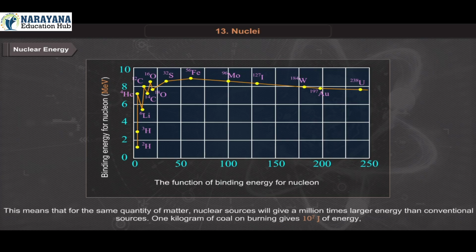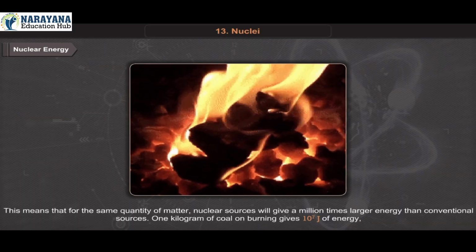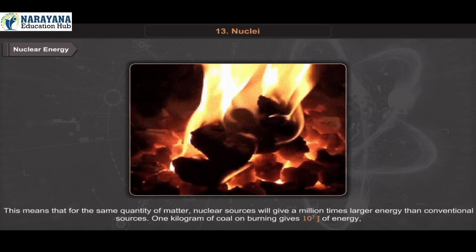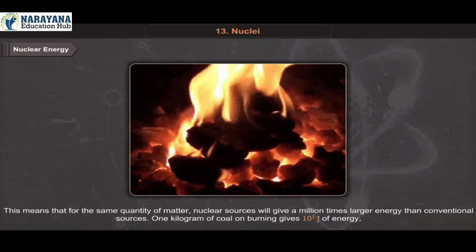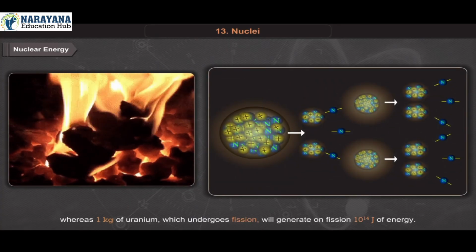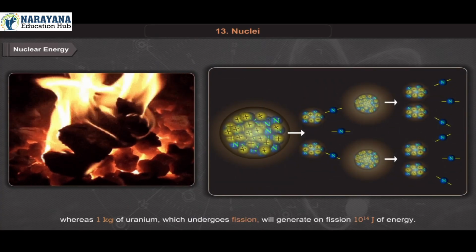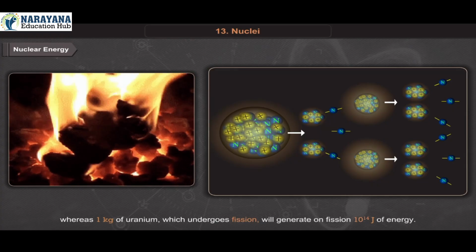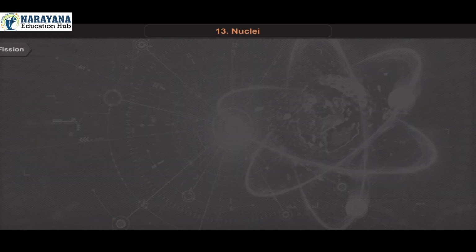This means that for the same quantity of matter, nuclear sources will give a million times larger energy than conventional sources. 1 kilogram of coal on burning gives 10^7 joule of energy, whereas 1 kilogram of uranium which undergoes fission will generate on fission 10^14 joule of energy.